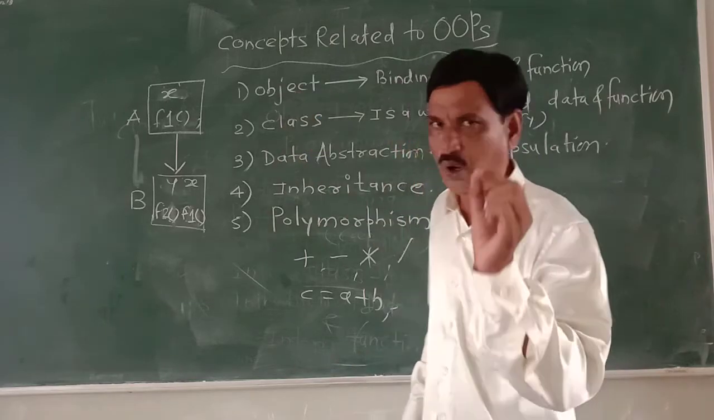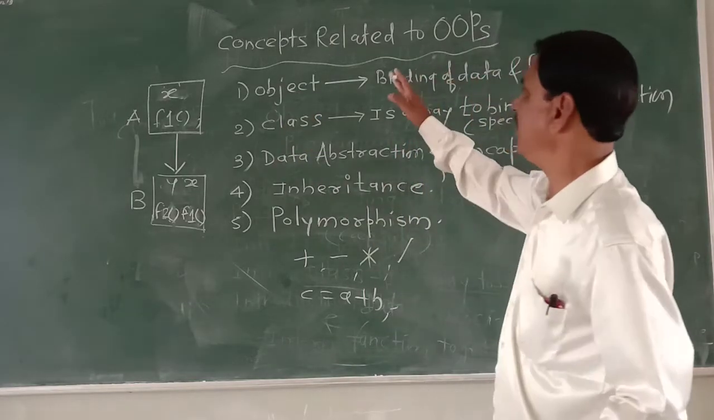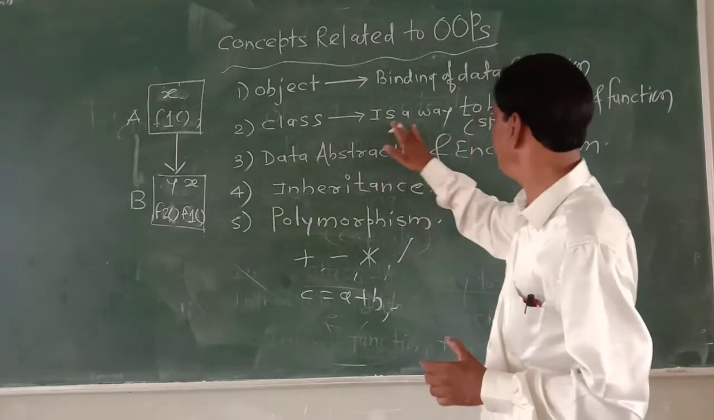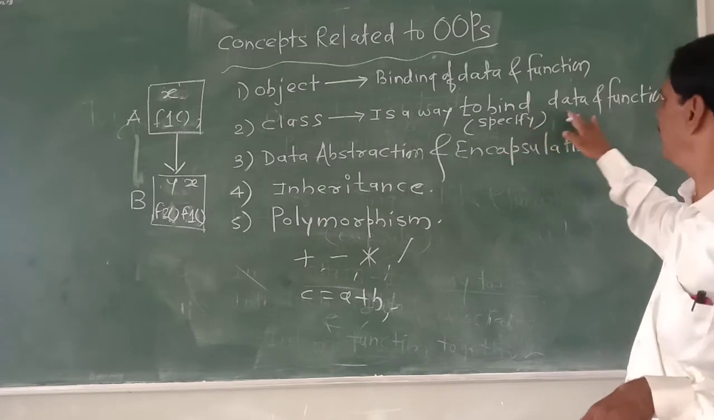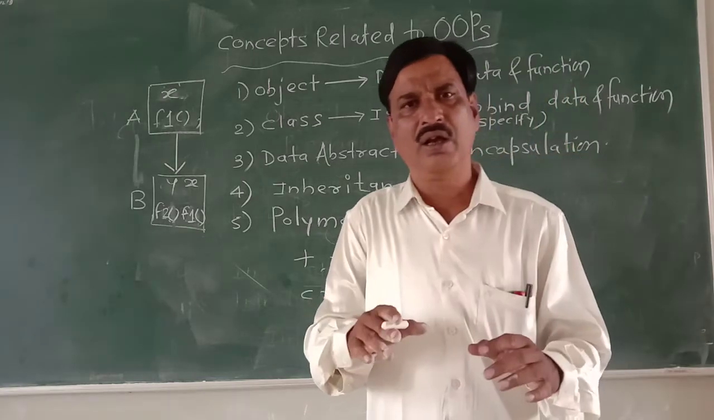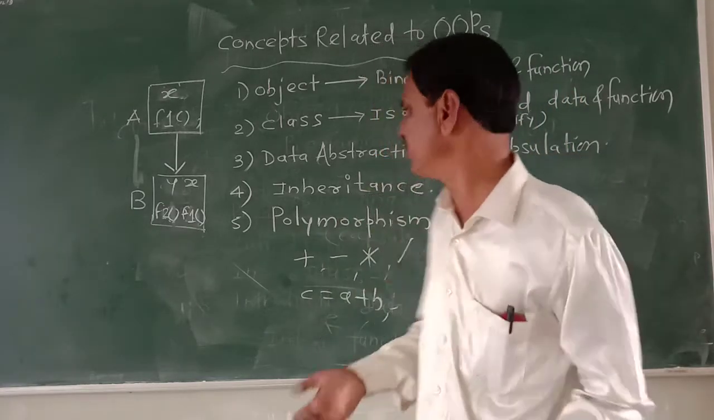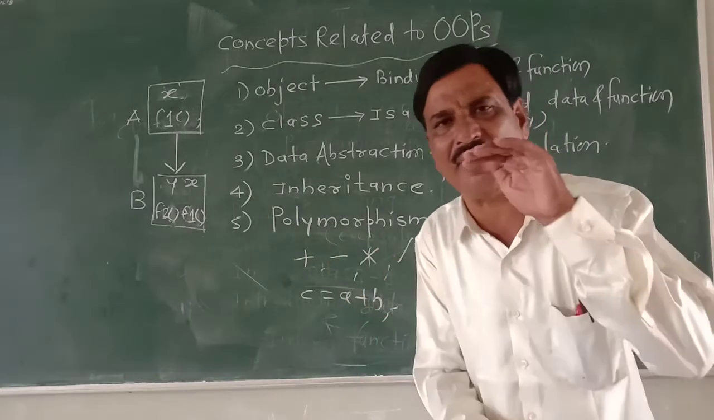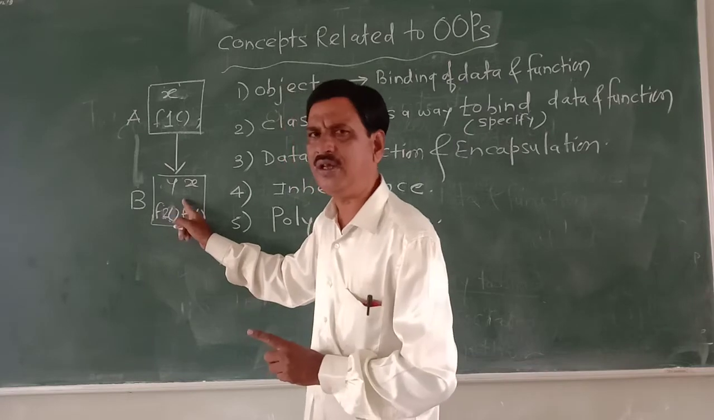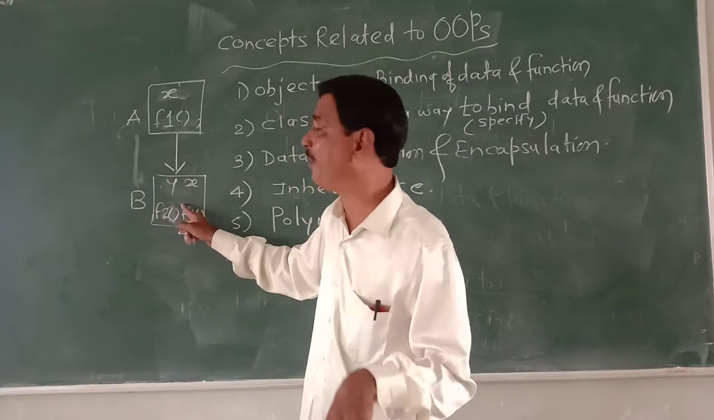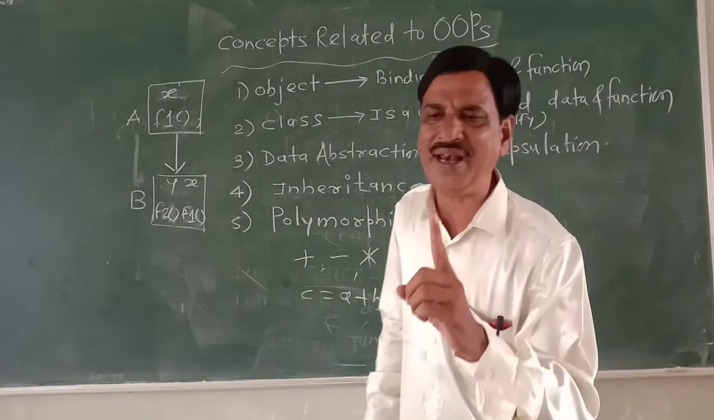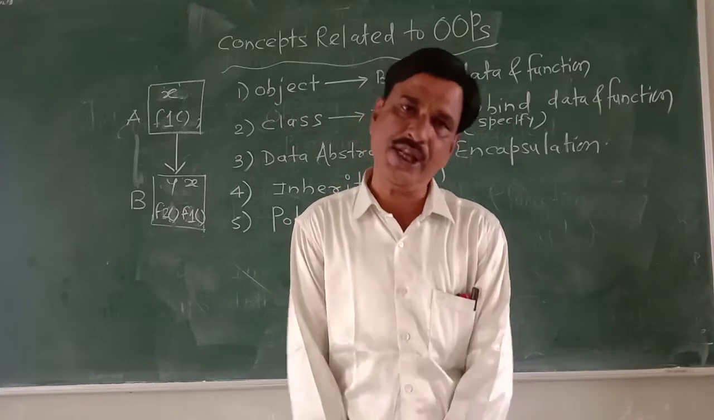Object: you have to write down the answer for 1 mark. Object is a runtime entity or it is the binding of data and function. Class is a way to bind or specify data and function. Data abstraction: writing the data without any background details. Encapsulation: binding the data and function in a capsule together. Inheritance: one object acquires the property of another object. Polymorphism: one name and multiple forms.